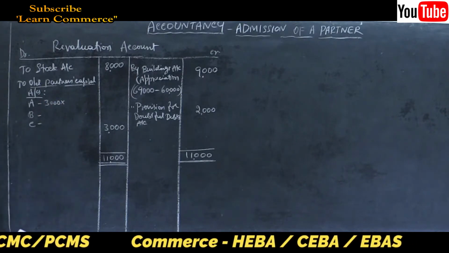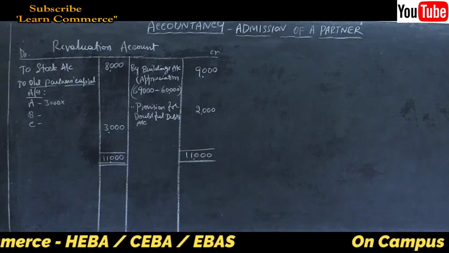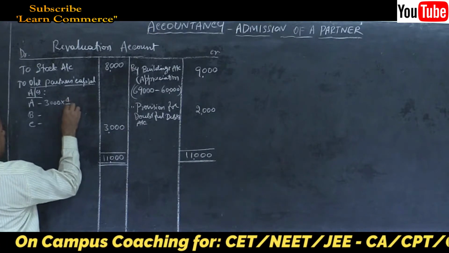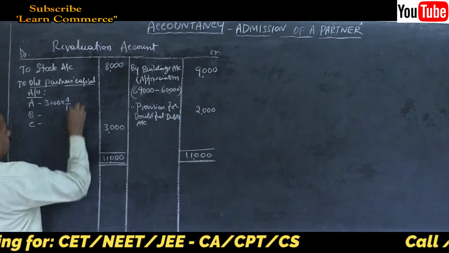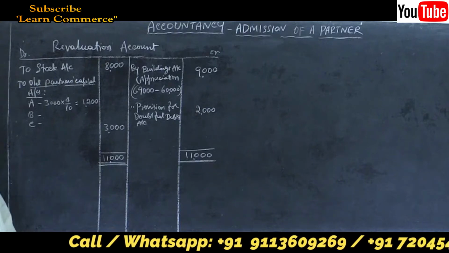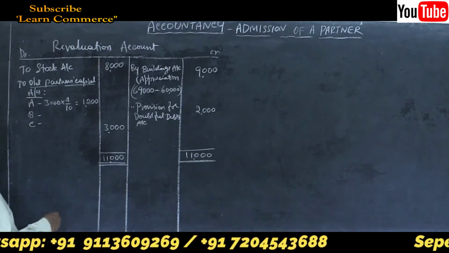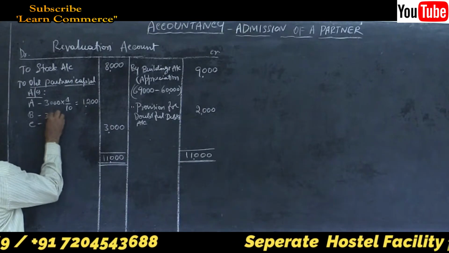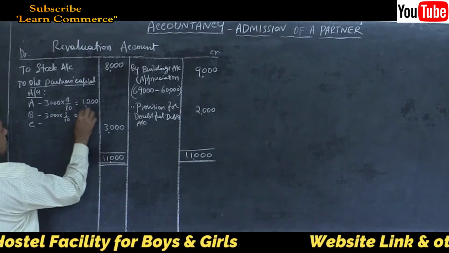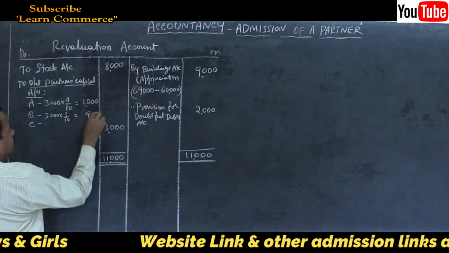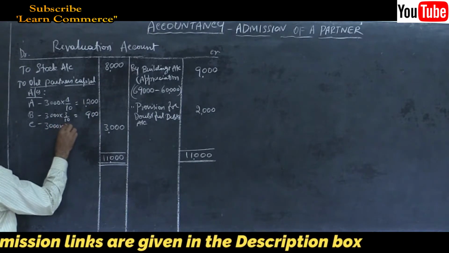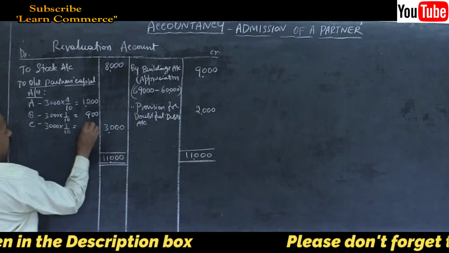into their profit sharing ratio, 4 by 10, 3 by 10 and 3 by 10. 3,000 into 4 by 10, so 1,200. Then 3,000 into 3 by 10, so 900. 3,000 into 3 by 10, 900.